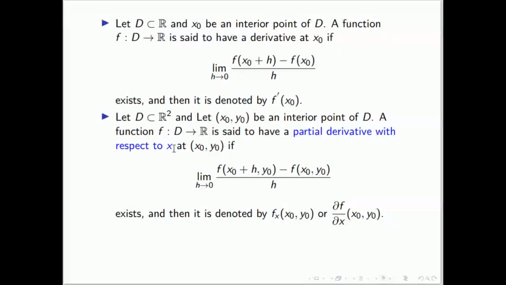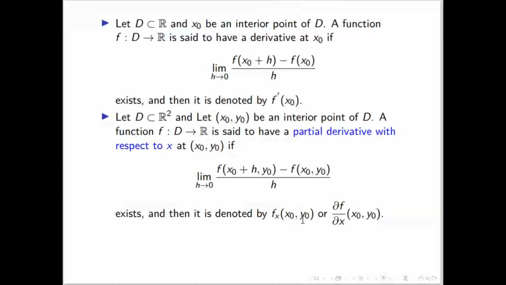So the definition is: f of x naught plus h, we are not changing anything in y, minus f of x naught comma y naught, divided by h. If this limit exists, it is called the partial derivative of the function with respect to x, f x at x0 comma y0. Is it okay?